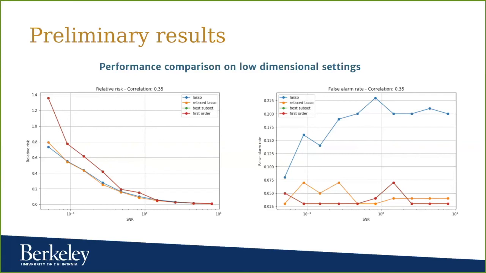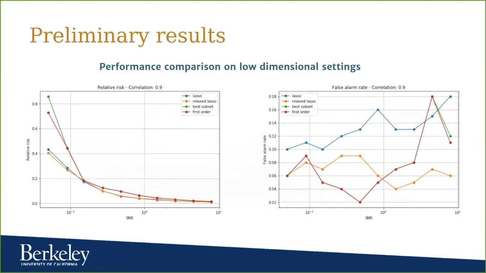However, if we look at another metric, such as the false alarm rate, which measures the proportion of false positives per se in our coefficient vector, we see that the relaxed lasso, the best subset, and the first order method achieve a better performance than the lasso, which ends up estimating too many coefficients as non-zero. In a setting with a higher correlation factor, we see a similar performance regarding the relative risk and a more unstable result regarding the false alarm rate, which will be studied more in depth.